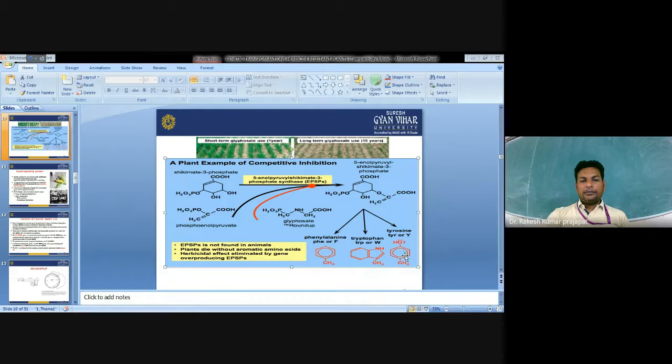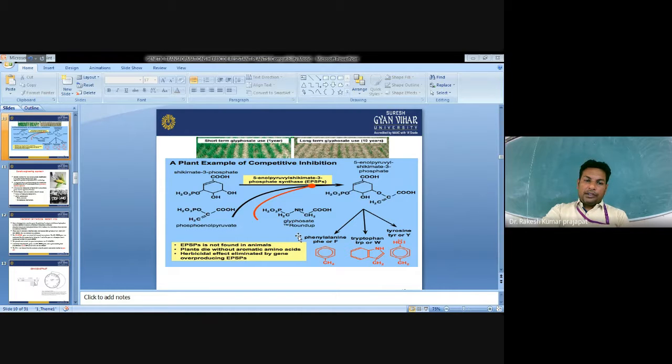Let me explain. Phosphoenol pyruvate and shikimate 3-phosphate. Here, the enzyme will convert this into enolpyruvyl shikimate 3-phosphate.